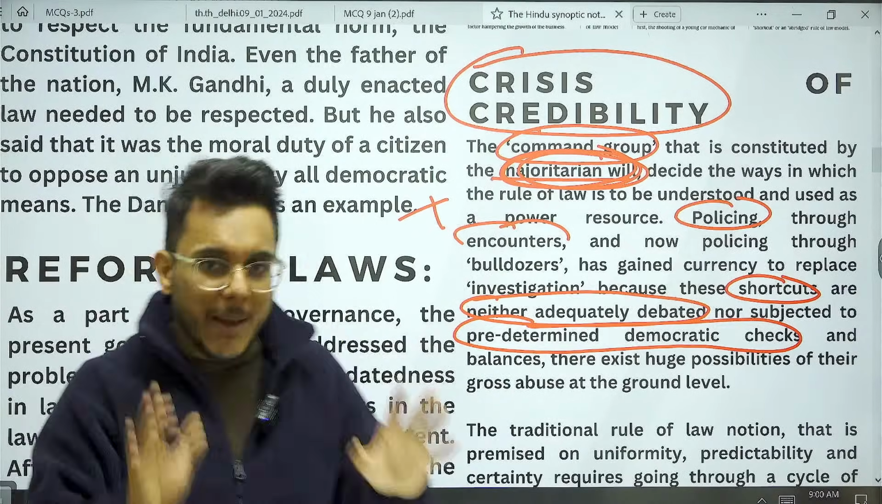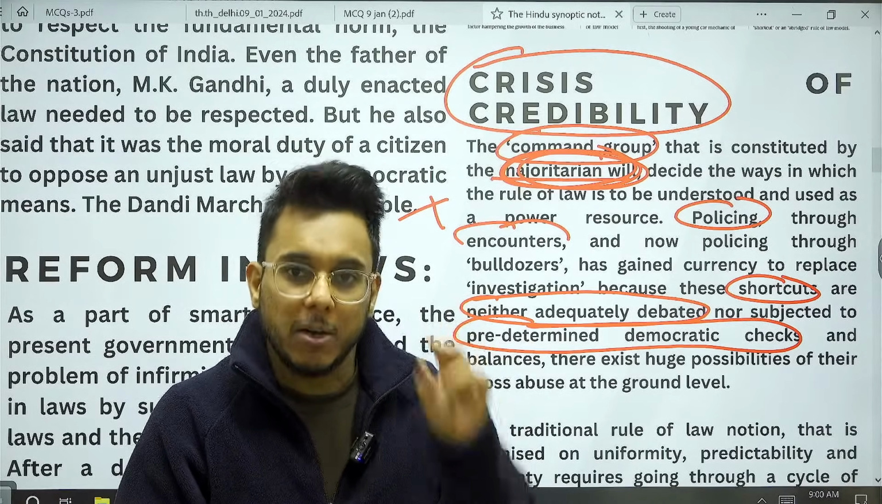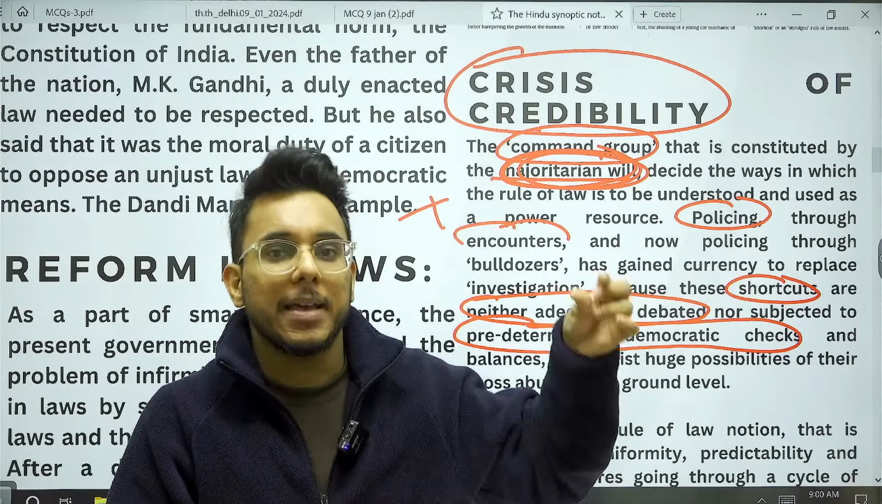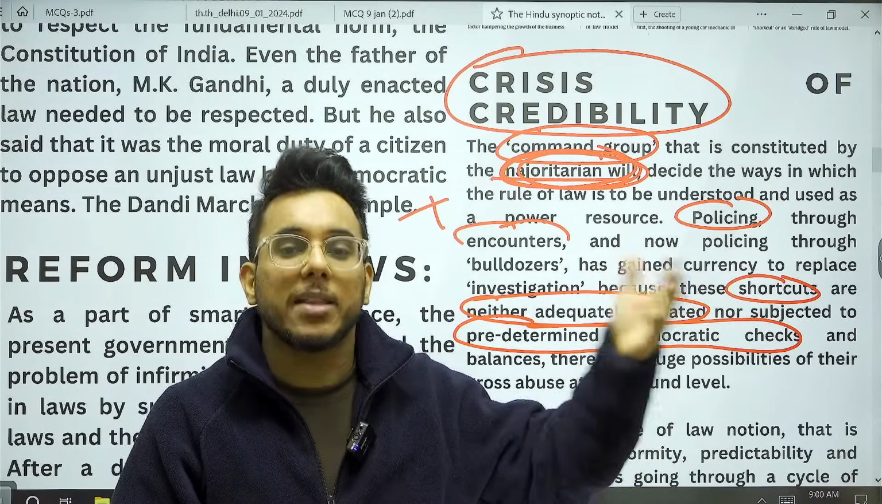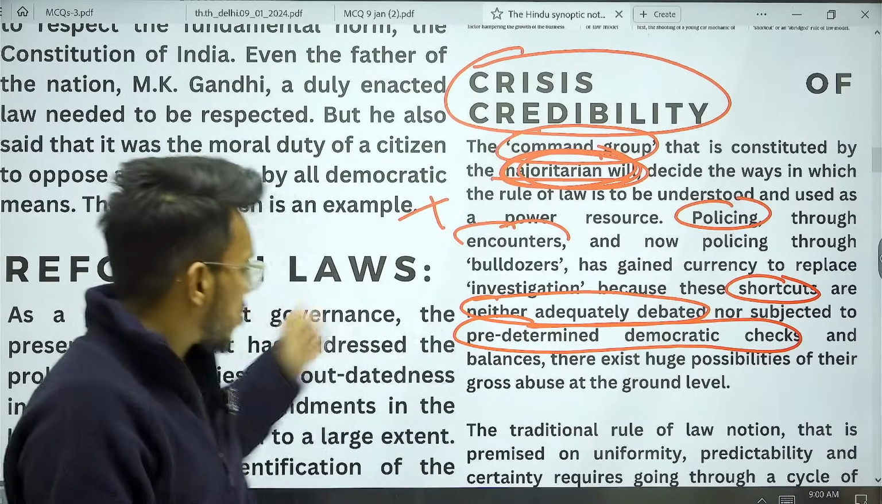So again, I will paraphrase. The article says that injustices are happening in two ways. Number 1, old redundant laws are continuing. Number 2, the usage of law by the policing, etc., is being done in an unethical way. Okay, so this is also something that is happening.